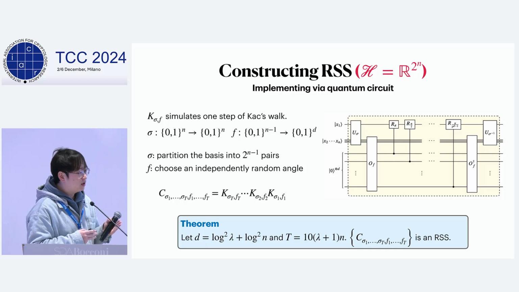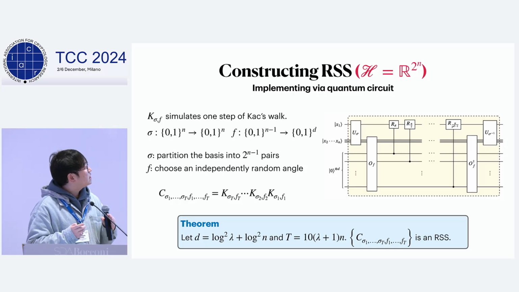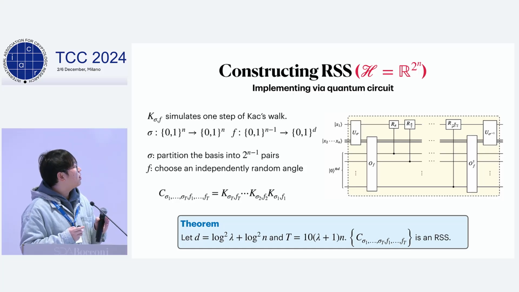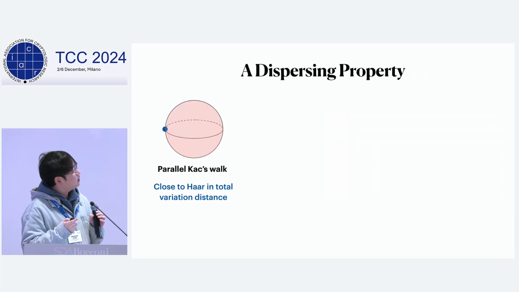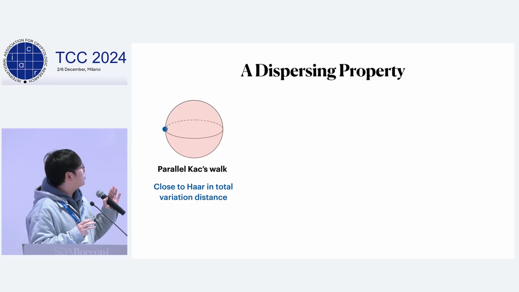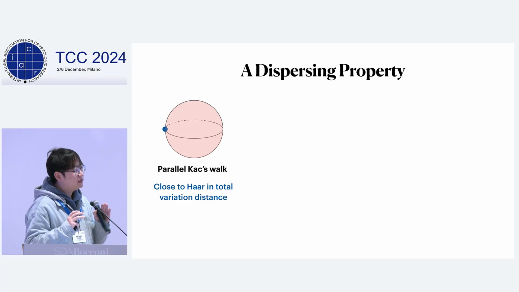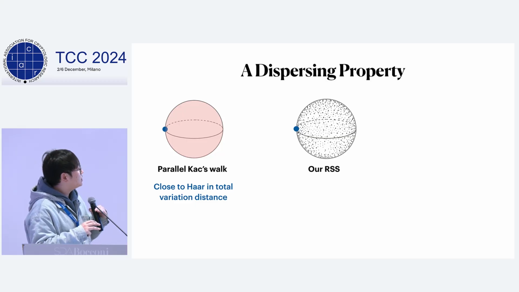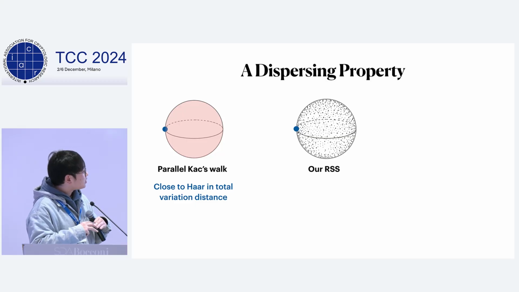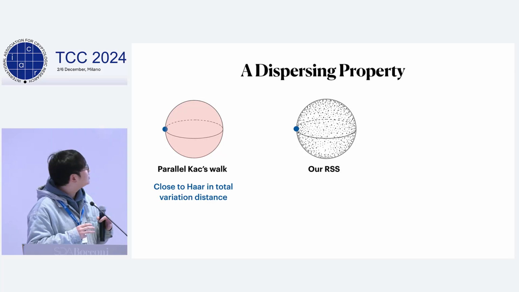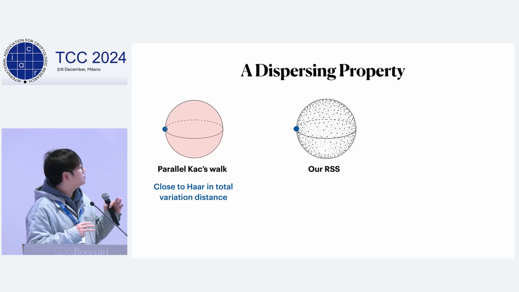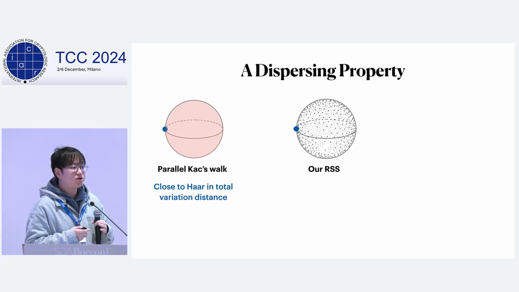So till now, we have given the definition, and we have shown how to construct RSS and PRSS. Surprisingly, by deeply exploring the parallel Kac walk, we find an interesting property of our scrambler, which we call the dispersion property. So start from an arbitrary pure state on the sphere, and we apply the parallel Kac walk for about n steps. Then the output state of the random walk will be supported on the whole unit sphere. And by definition, the distribution on the sphere is close to Haar measure in total variation distance.